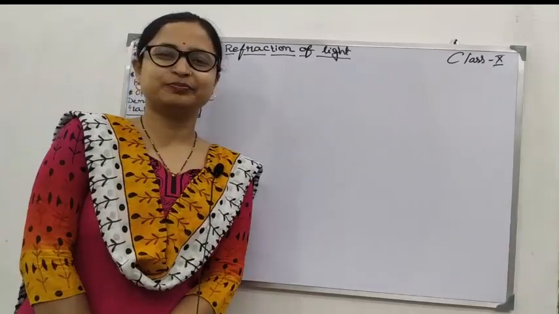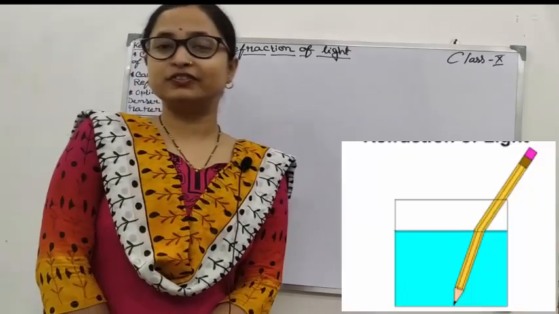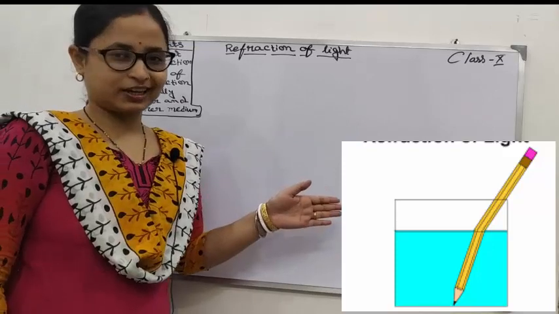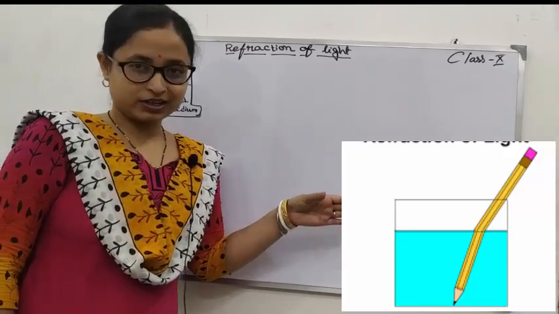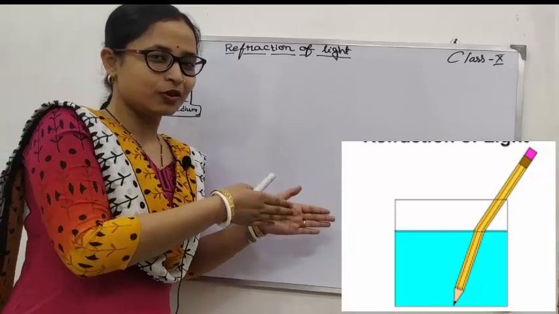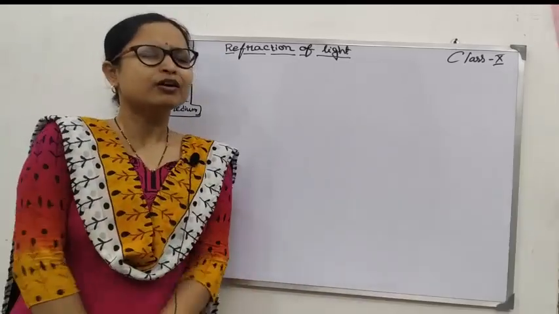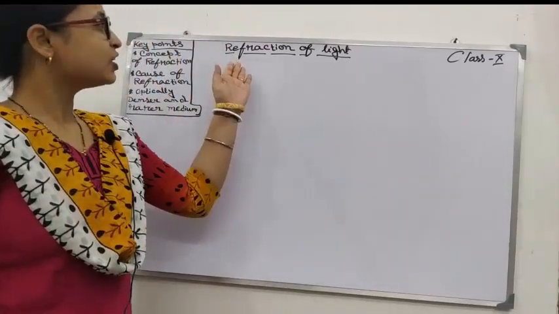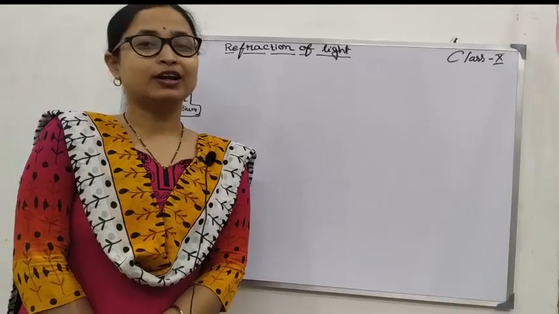So let's start. We have observed that whenever we place a pencil or stick in a glass of water obliquely and we observe it, then it seems to bend. Have you ever wondered why this happened? Actually, this happened due to this phenomenon, refraction of light.